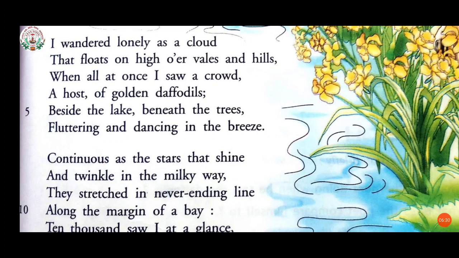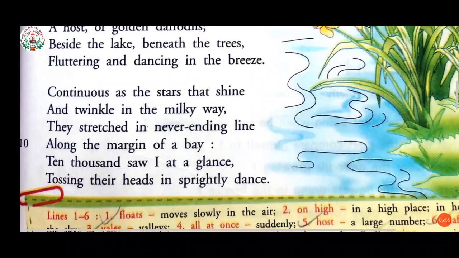First stanza. I wandered lonely as a cloud that floats on high over vales and hills, when all at once I saw a crowd, a host of golden daffodils, beside the lake beneath the trees, fluttering and dancing in the breeze.